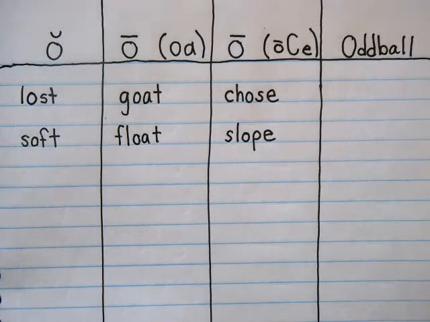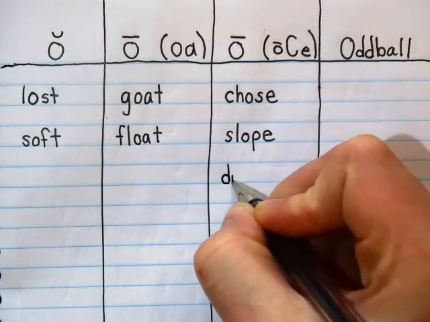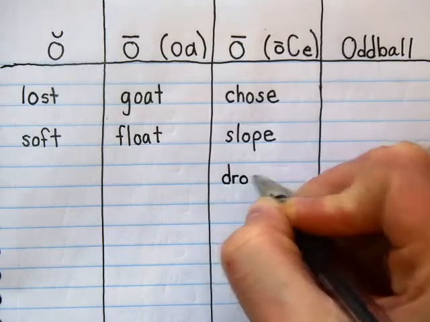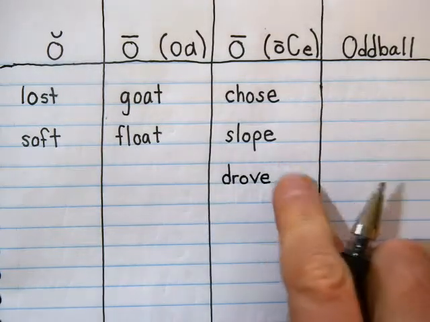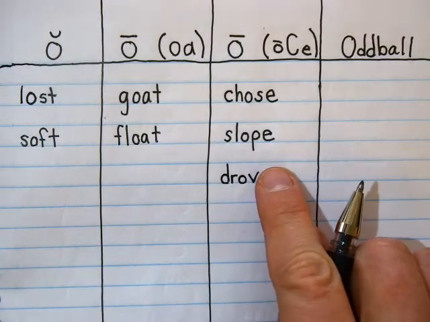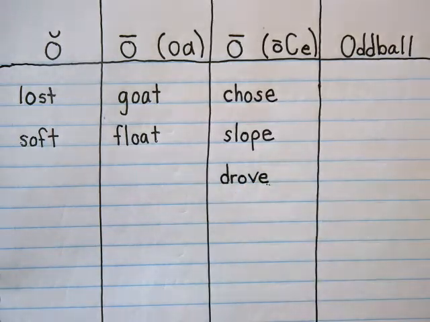The next word you want to try, and this one ends in an E, is drove. I drove across the town. Drove. Okay, we're going to write it in there. D-R. Dr. Ove. Okay, and don't just leave it without the E, because then it says drove. Okay, that E makes that O say O.